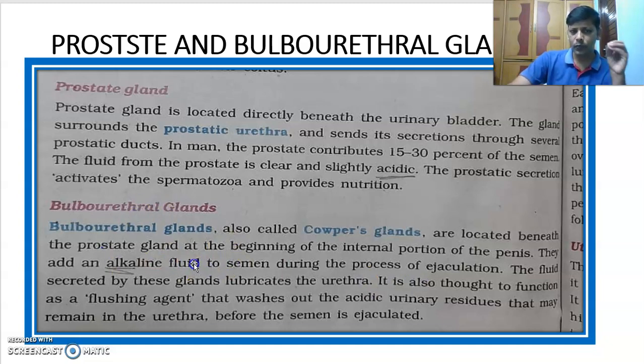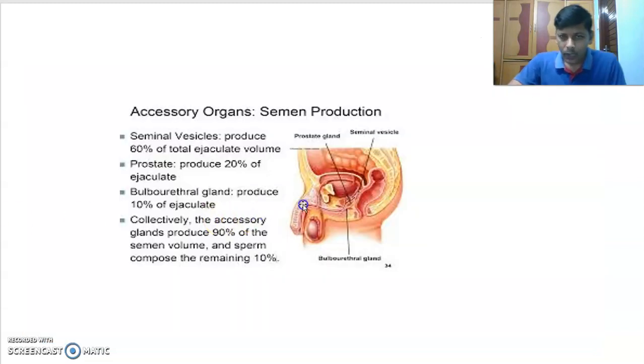What does this fluid do? The fluid secreted by these glands lubricates the urethra. That is one function. It is also thought to function as a flushing agent. When urine passes through the penis, what is the pH value of urine? Try to remember that the pH value of urine is 6. It has an acidic nature.